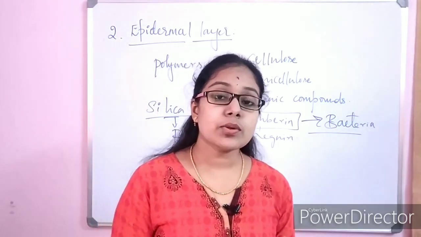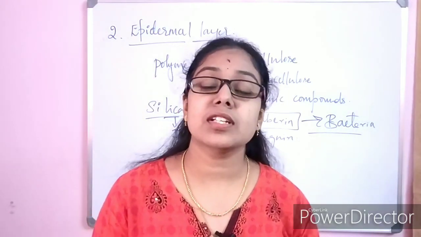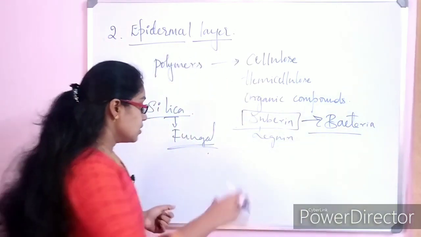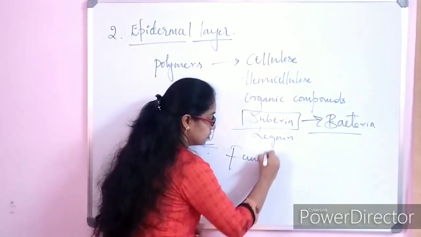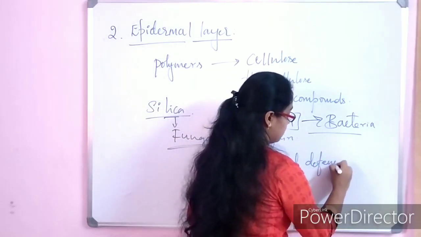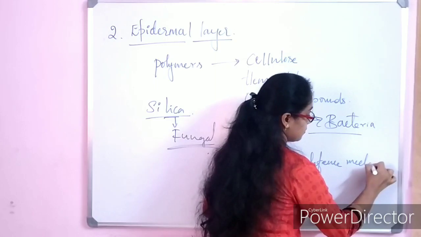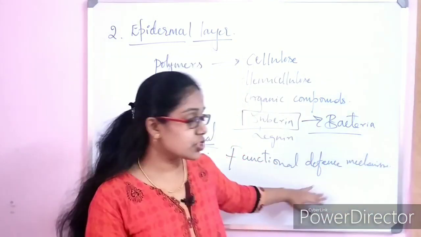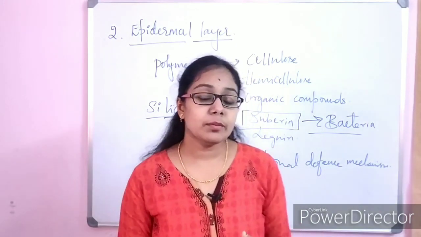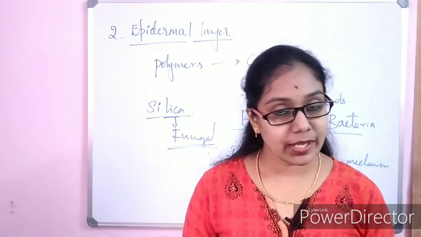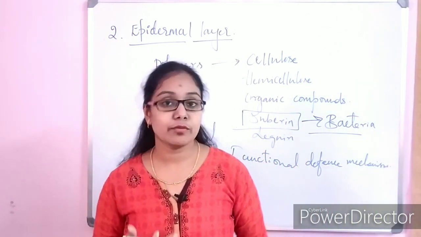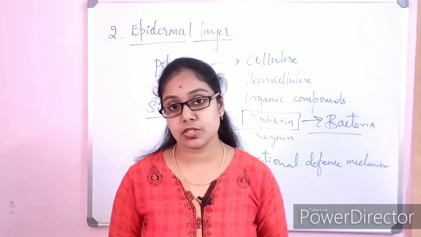Getting? And also we can see the functional defense mechanism in the host plants. Functional defense mechanism in the host plants means, you might be knowing that certain spores of bacteria or certain spores of fungi require moisture for the purpose of spore germination.